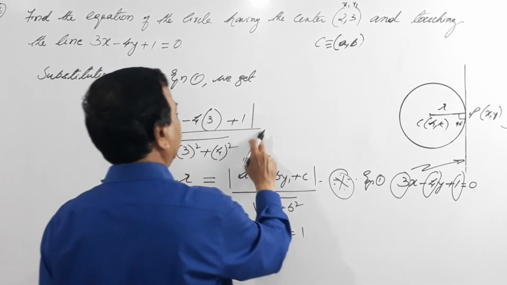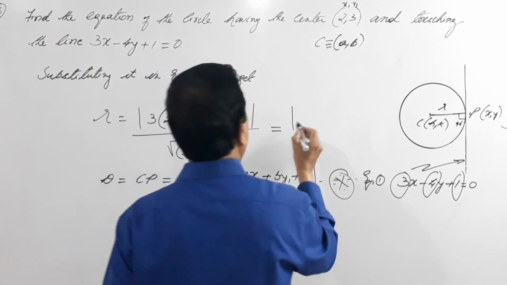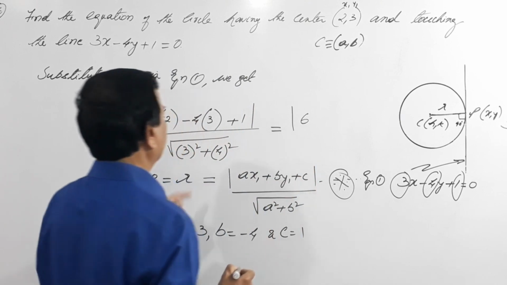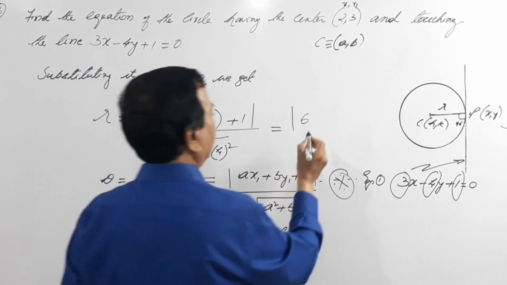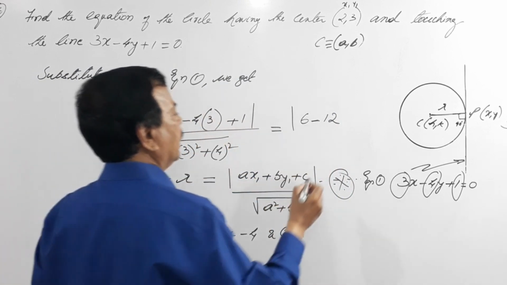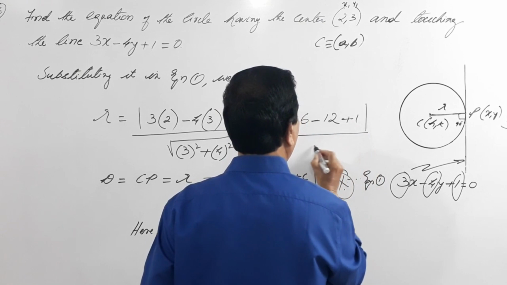So this is nothing but 3 into 2 is 6, minus 4 3s are 12, so 6 minus 12 plus 1, done.